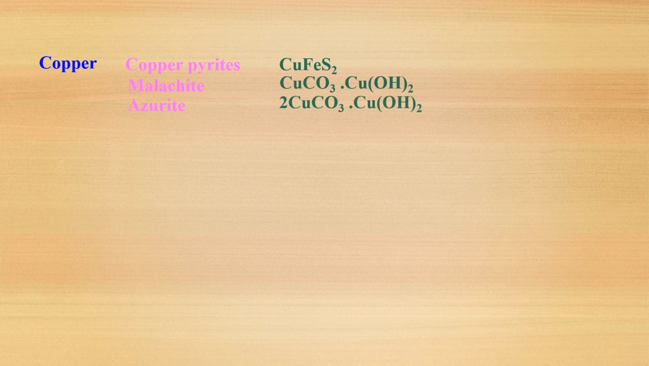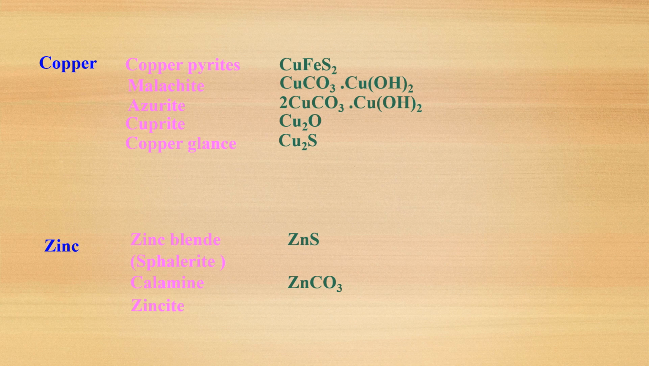Next we have copper and one more metal, zinc. For copper we have copper pyrites, CuFeS2, and the second is malachite, CuCO3.Cu(OH)2, and the next is azurite, 2CuCO3.Cu(OH)2, and then cuprite, Cu2O, and copper glance, Cu2S. And the next metal, zinc: we have zinc blende, ZnS; calamine, ZnCO3; and zincite, ZnO. Calamine is a carbonate ore of zinc, and ZnO, zinc oxide, is zincite.